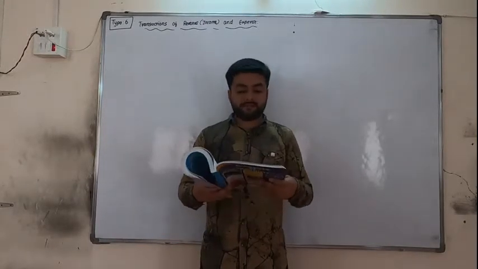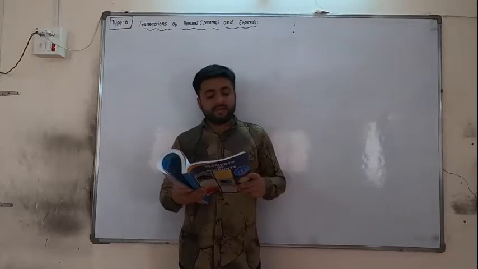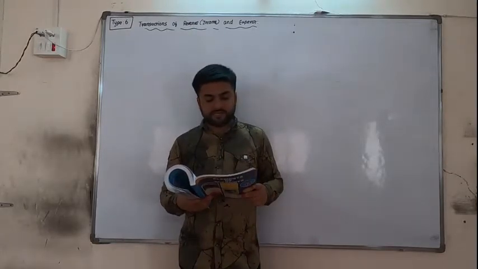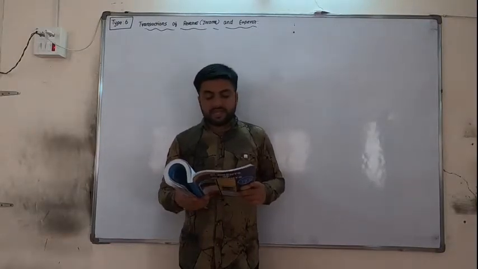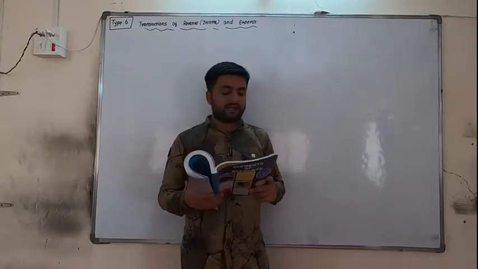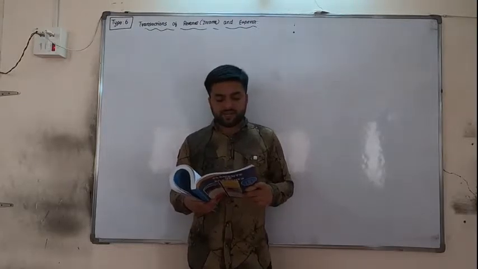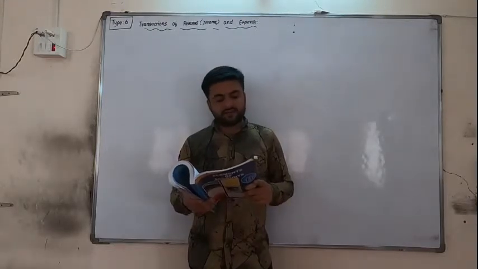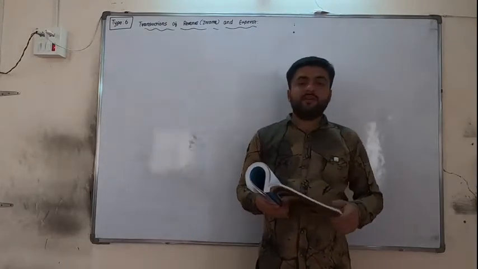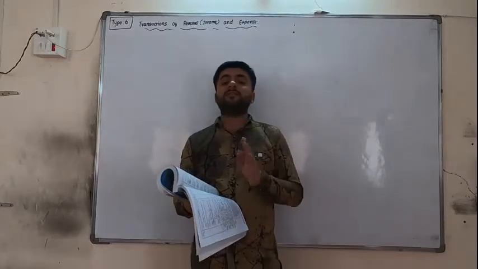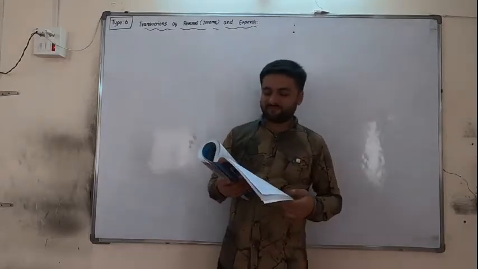Page number 76. Transactions of revenue and expense. As I said, revenue means income. Regularly, different types of expense take place during the accounting period of business. Different types of revenues also take place regularly. As per the rule of nominal account, expense and loss are debited, revenue and incomes or gains are credited. To operate the business, certain day-to-day expense like paper, pencil, rubber, ink, pen, statements, register, or sundry items to the office are required. They are known as stationery. So if any of the above item is purchased, then you have to debit stationery account. If you are purchasing pen, then don't write pen account debit. Instead write stationery account debit.